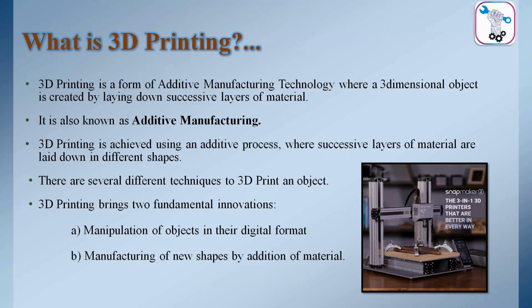layers of material. Currently we know that we have the printers where we can do 2D printings, right? That means we can do the printings on pages, on t-shirts, on paper or some sheets. But this is a new form of printing. This is known as 3D printing, where we can design and print the three-dimensional object.